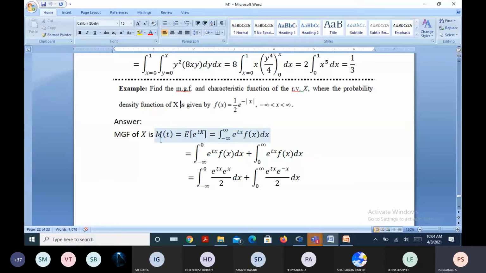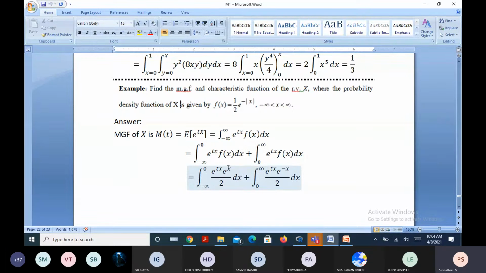By the definition, you consider M of t as the expectation of e raised to tX. Since the random variable is of continuous type, we are using integration instead of summation. Based on the definition of mod x, we subdivided the integral as minus infinity to 0 and then 0 to infinity.